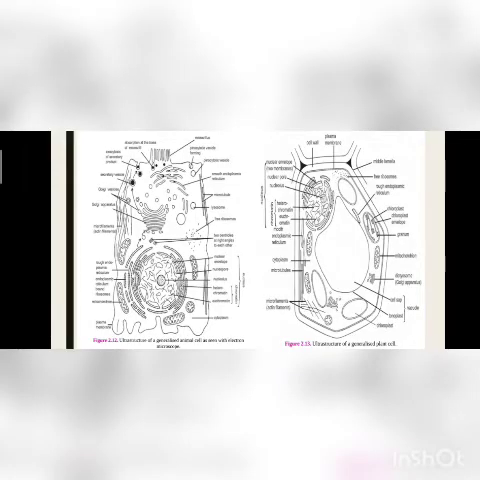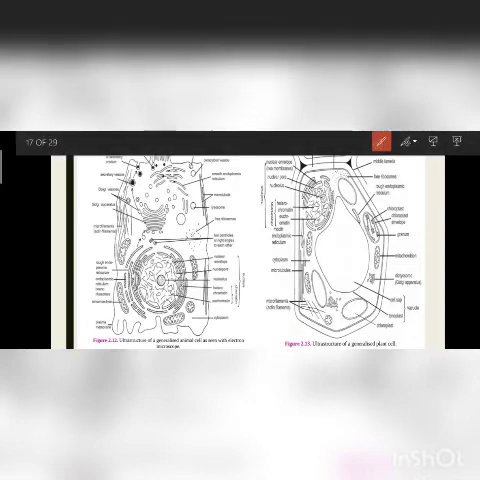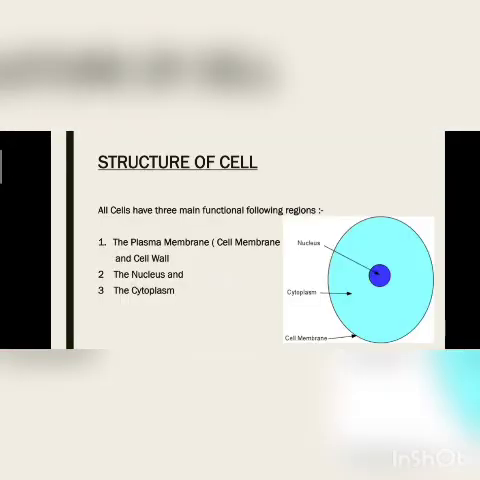Next, this is the ultrastructure of an animal cell, and this is the ultrastructure of a plant cell. The basic difference is that the cell wall is present around the plasma membrane in the plant cell, but there is no cell wall in the animal cell. Also, a big vacuole is present in the center of the plant cell, while in the animal cell so many small vacuoles are present, not in the center. So many differences are there.